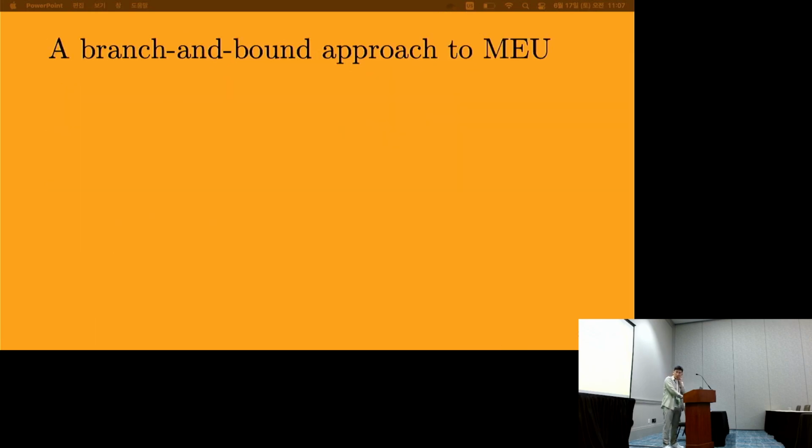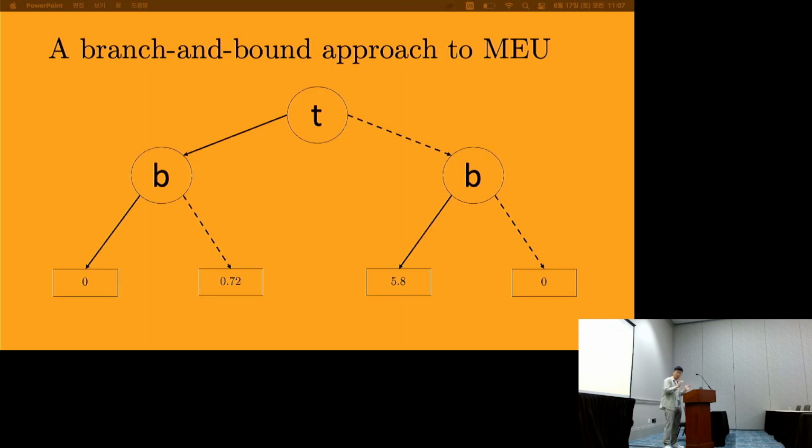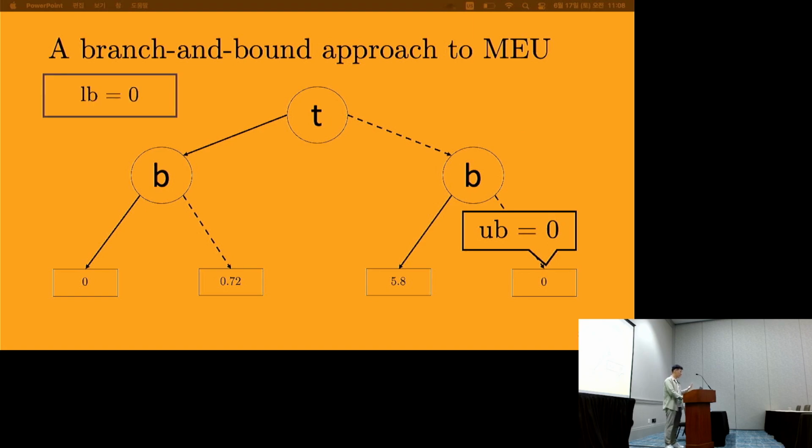Cool. So how should we find the best given choices to calculate the maximum expected utility? Well, here's our decision tree from before and the associated expected utilities. We can do a branch and bound approach. So let's step through this branch and bound approach first. Maybe we have this upper bound function that starts at the root, recurses down to maybe T equal to false first, and then hits an upper bound point where UB is equal to 0, at which point we've encountered a leaf, and we update our lower bound accordingly.